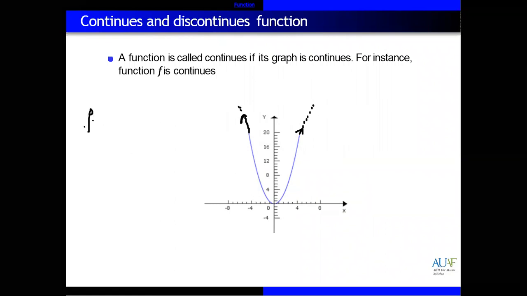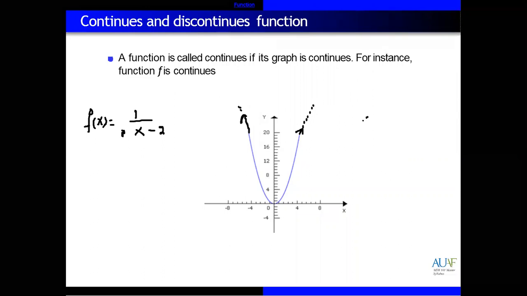If we have a function like f of x is equal to 1 divided by x minus 2, you can give any value.